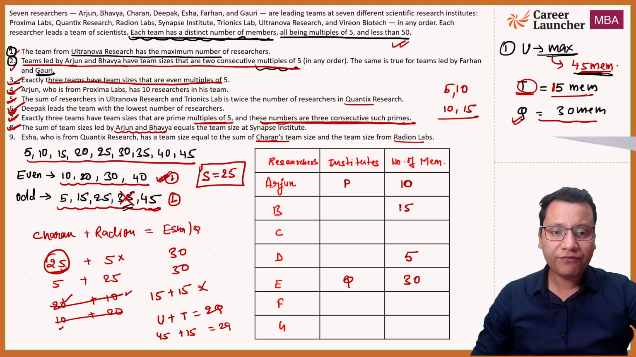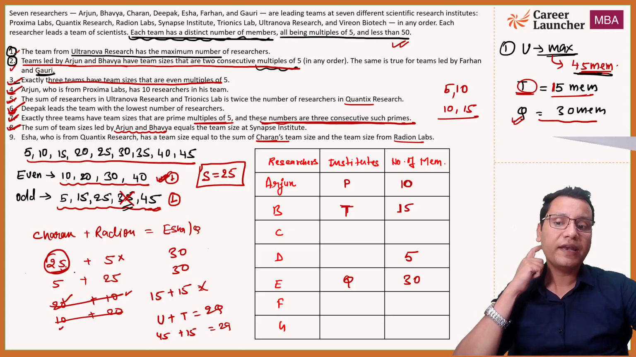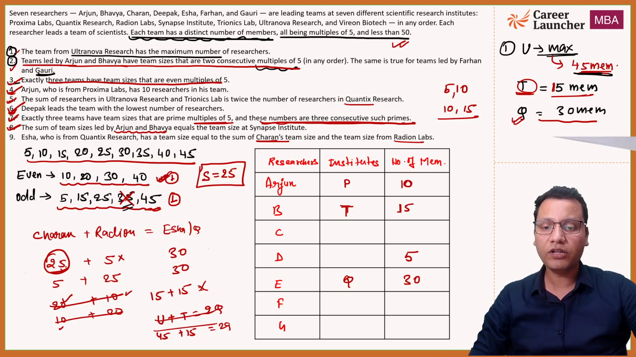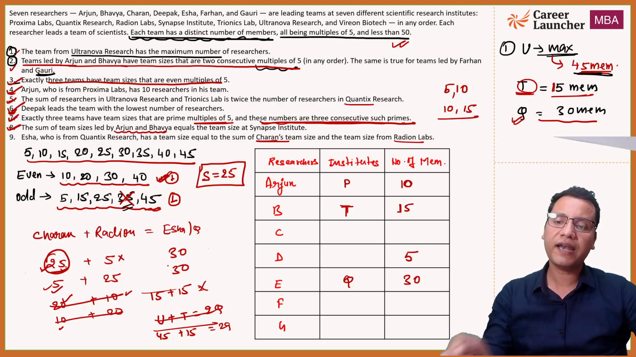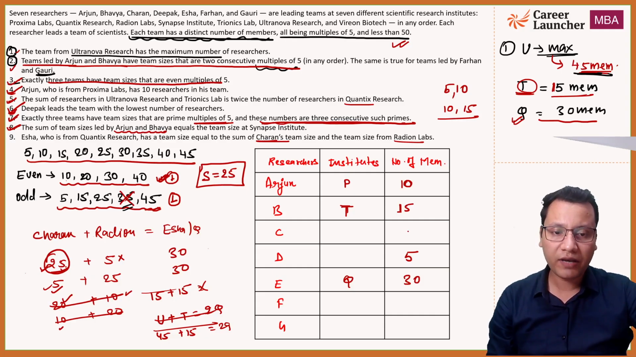So B will have 15 members. B has 15 members, so this B will be working in the company T, not D. Now we will work the possibility. Since all the possibilities are gone, we are left with only the possibility that either Charan will have 25 members or 5 members. Since D has 5 members, Charan has to have 25 members. So it will have 25 members.